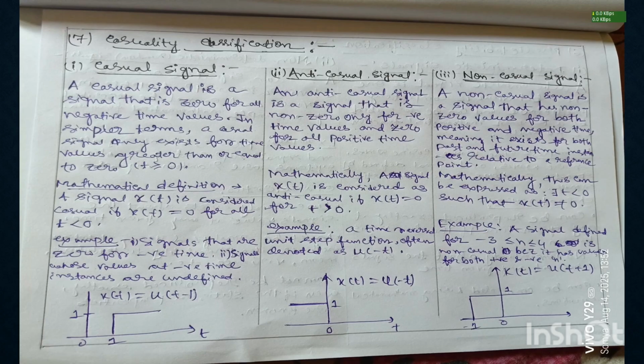Number three, non-causal signal. A non-causal signal is a signal that has non-zero values for both positive and negative time, meaning it exists for both past and future time instants relative to a reference point. Mathematically, it can be represented as: there exists t less than 0 such that x(t) not equal to 0. So what is the example of a non-causal signal? A signal defined for minus 3 less than or equal to n less than or equal to 4 is non-causal because it has values for both positive and negative parts.